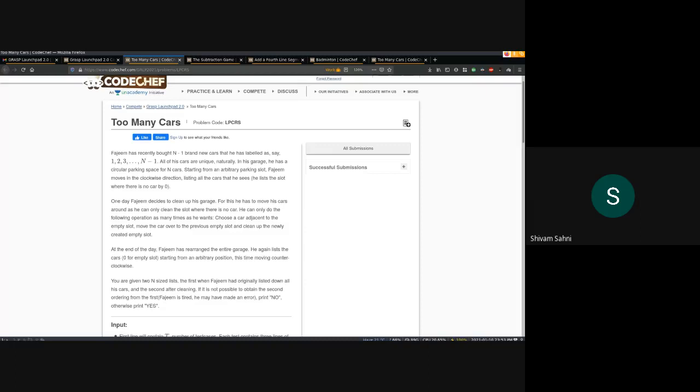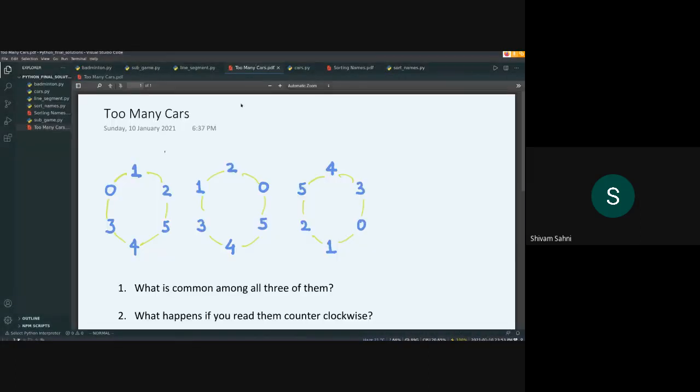I'll show you the possible configurations that can occur by showing you an example. The first configuration is the original configuration, and then we put car 1 into that empty slot. That will generate an empty slot in the place of 1, and then we put car 2 into that empty slot.